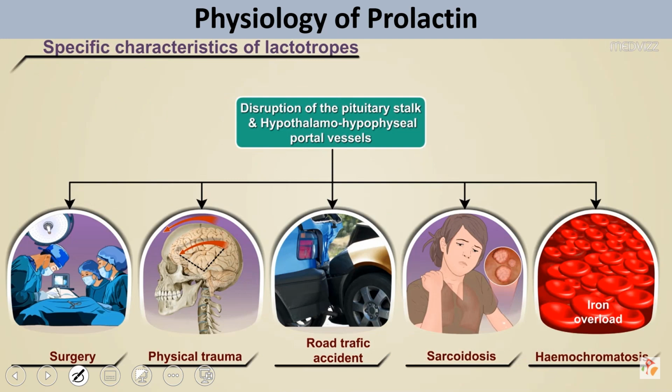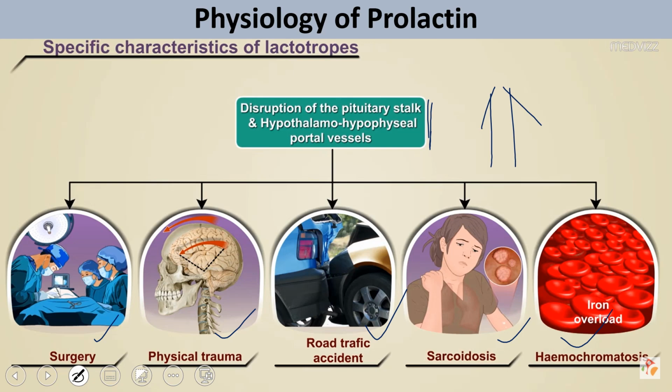The pituitary stalk or hypophyseal portal vessels can be disrupted for a number of reasons. It may be because of surgery, physical trauma, a road accident, sarcoidosis, or hemochromatosis, which is because of iron overload. Whenever our body has too much iron, and that iron is deposited into certain soft tissues, that is called hemochromatosis. So in these cases the pituitary stalk or hypophyseal portal vessels will be broken, and the prolactin secretion will go up.